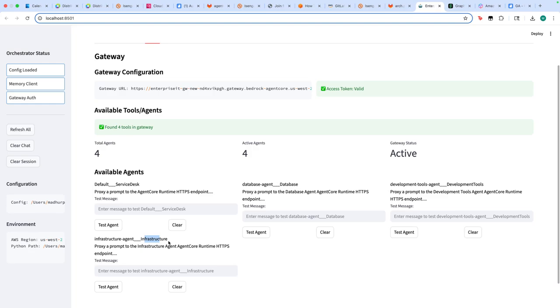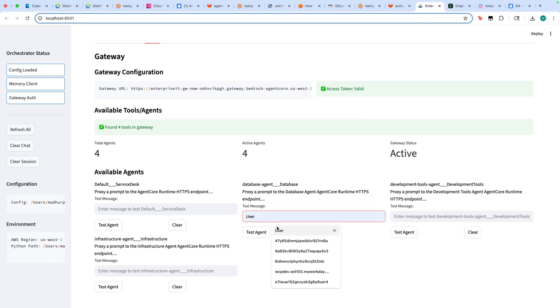And they have been running on their own runtimes, available as HTTP endpoints. What we have done is register them with AgentCore Gateway as OpenAPI specifications, and now the AgentCore Gateway refers to them as MCP compatible tools. So you can think of this pattern as an agent as a tool pattern. Now this gateway has access to 4 agents, and this is what the orchestrator agent will connect to when a question is asked to it.